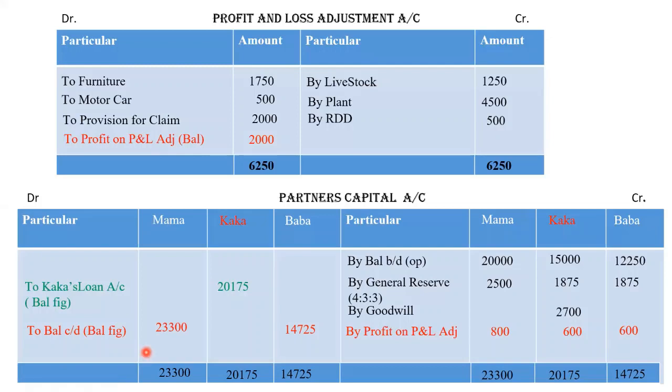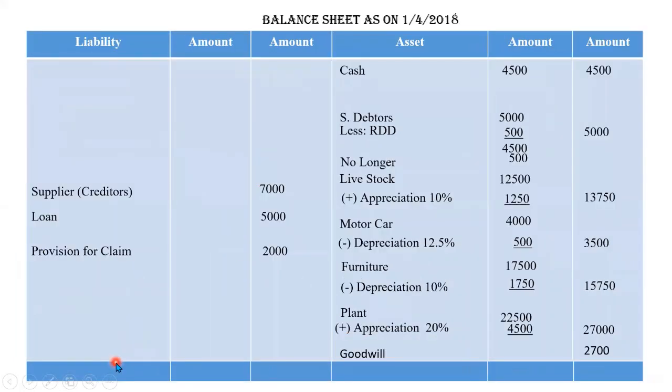Now moving to the balance sheet, we have to put all these three amounts in the balance sheet. Okay, writing down the capital first. Mama's capital 23,300, Baba's capital 14,725, right? And Kaka's loan account we have written 20,175. Now coming to the cash account, we had written the amount of cash account in the gross column. Yes, we will transfer it to the net column so that we can have a correct total of assets.